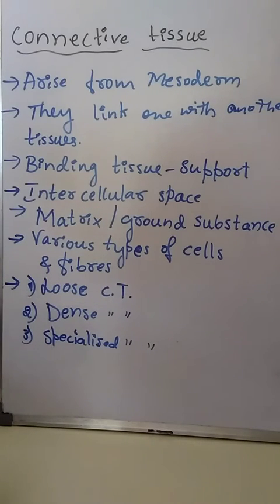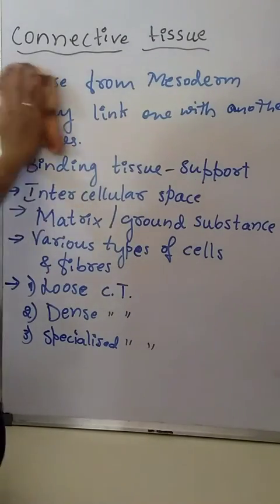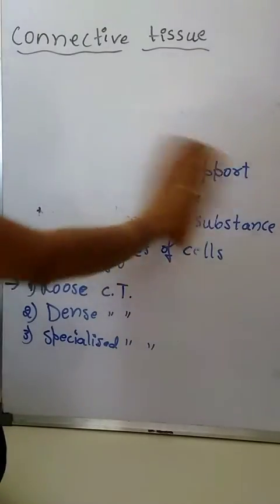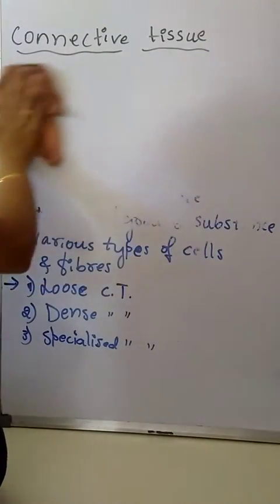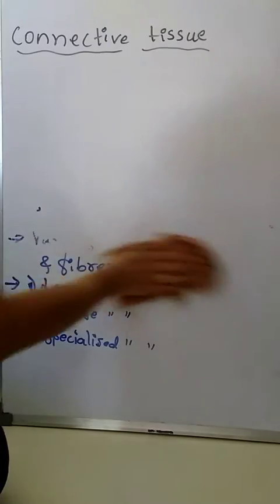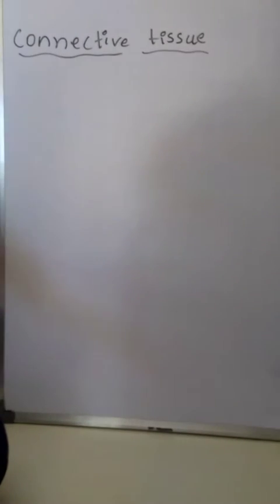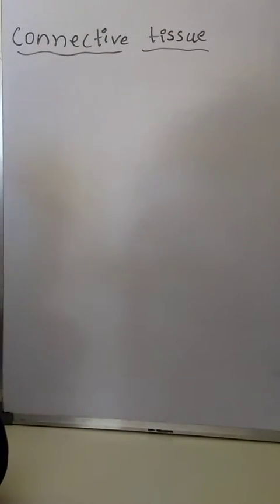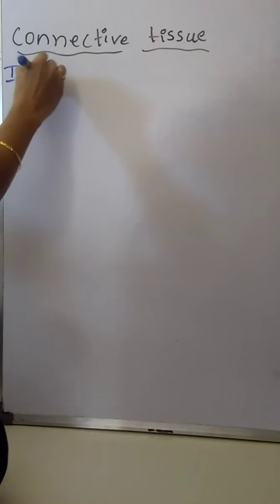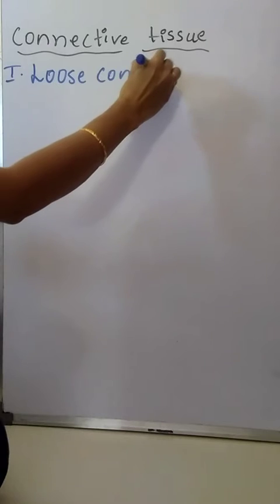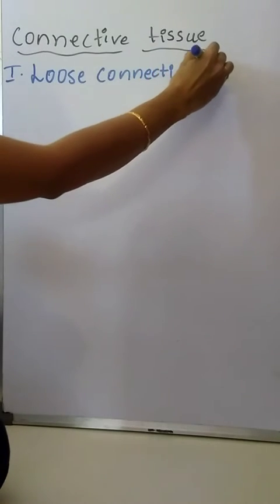First, we will discuss loose connective tissue.